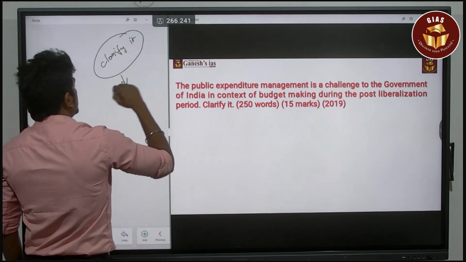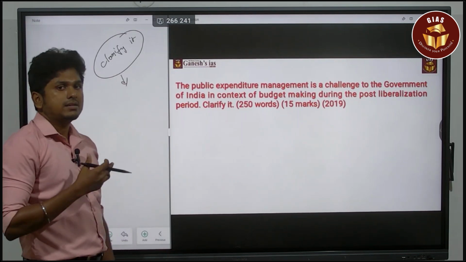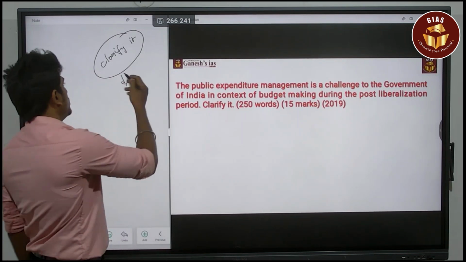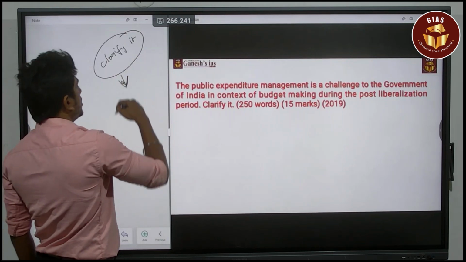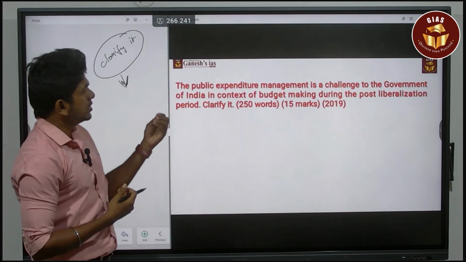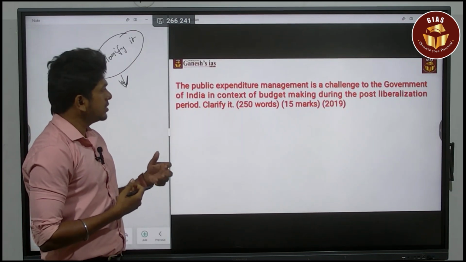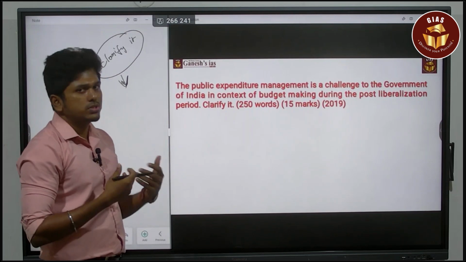"Clarify" is jargon used by the UPSC Mains in the rarest of rare scenarios only. It means you have to give elaborate statements about it. For example, the question is about public expenditure management being a challenge for the government of India in the context of budget making during the post-liberalization period.